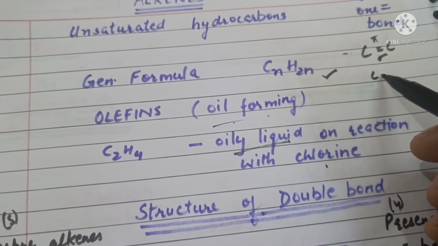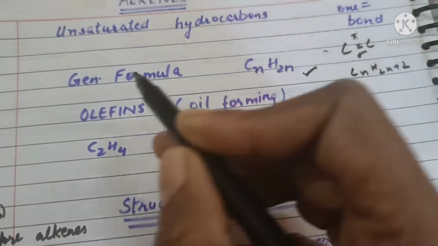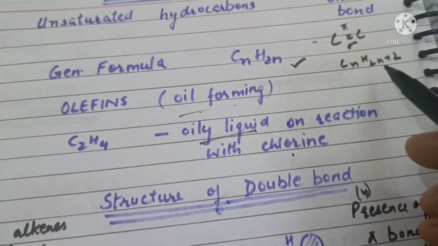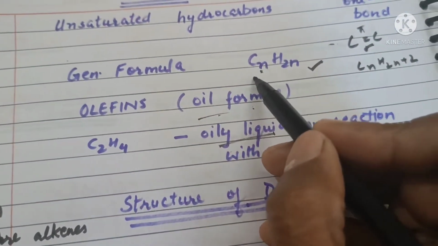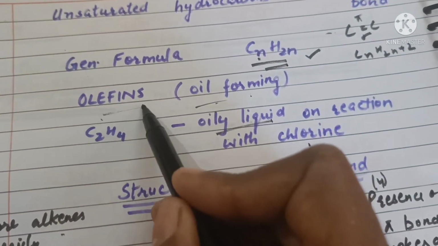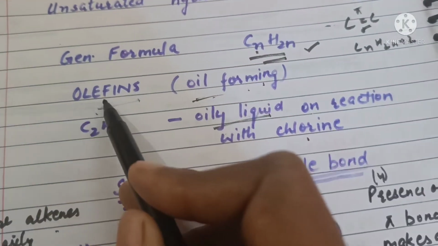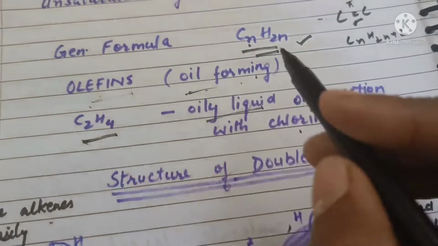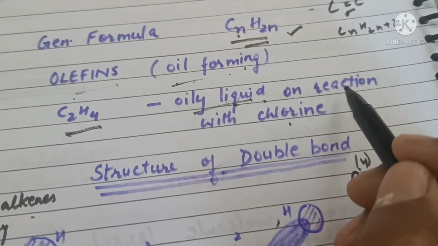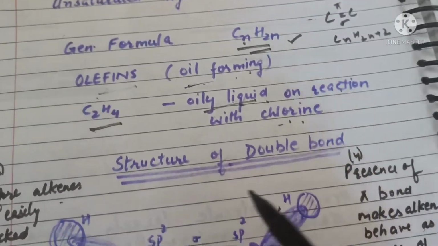For alkanes, the formula was CnH2n+2. For alkenes, 2 will be missing, so the general formula will be CnH2n. These are also called olefins, meaning oil forming, because the first member of these compounds, ethene, forms an oily liquid on reaction with chlorine. Next is structure of double bond.